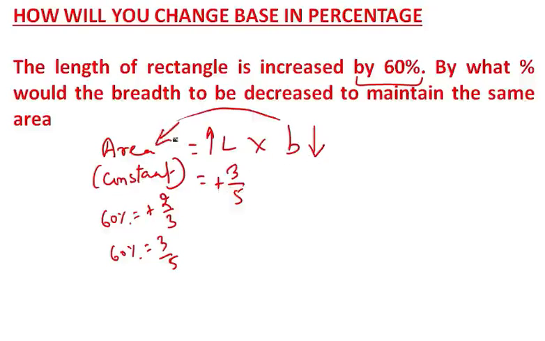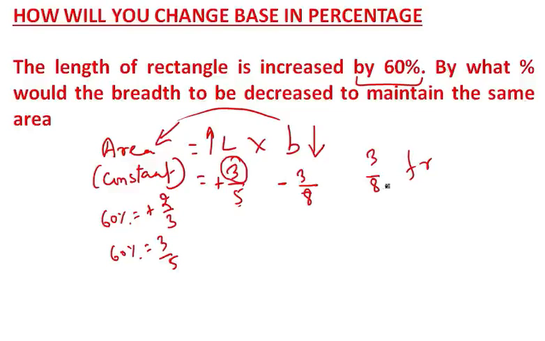So what will we do? Since you have to decrease, there will be a minus sign. The upper number has to be the same. Since there is a plus sign, you will add: 5 plus 3 equals 8. Now tell me what 3 by 8 is in percentage form.